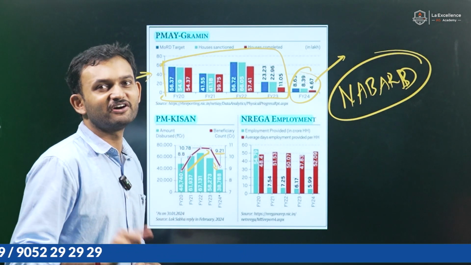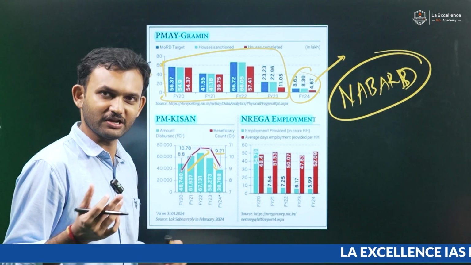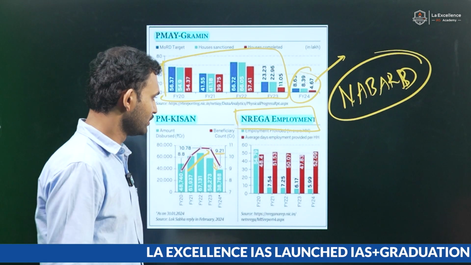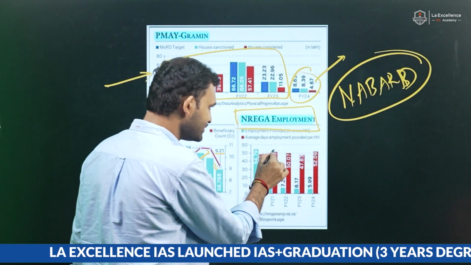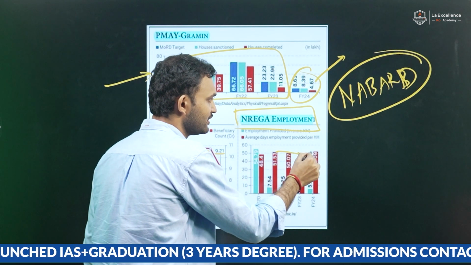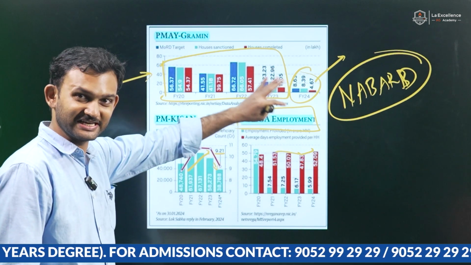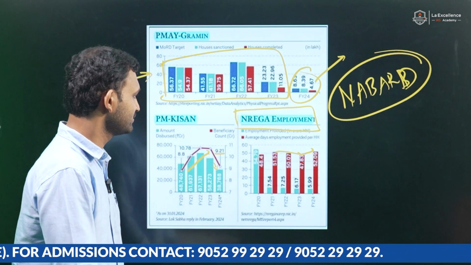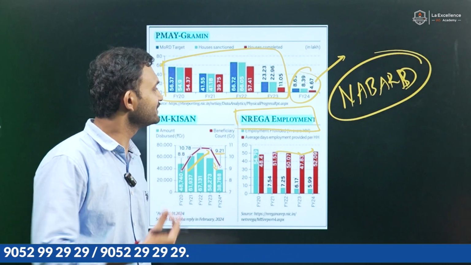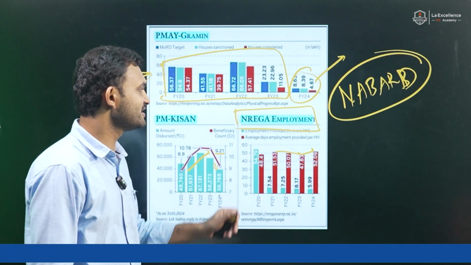Now, another one which is aiding the rural area is MGNREGA. As part of MGNREGA employment, if you look at that, there was a decrease in the last couple of years, a slight decrease, at least there was a saturation. Now, at least a slight increase has been estimated. Of course, this scheme is demand-based allocation, but the initial disposal of funds as part of budget estimates is given here, and there is average days of employment.